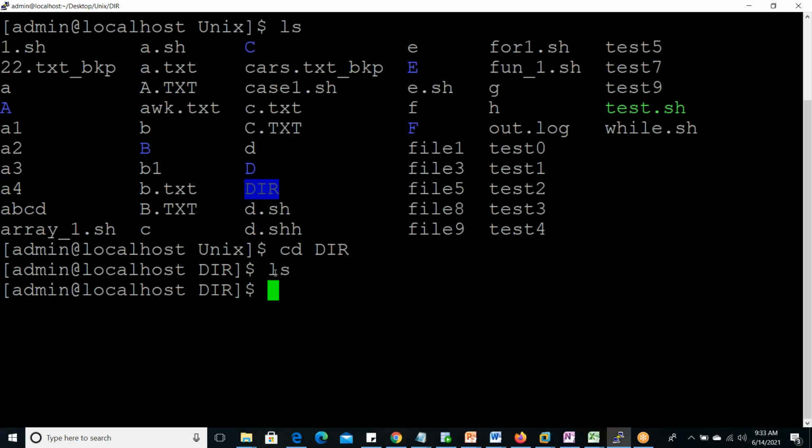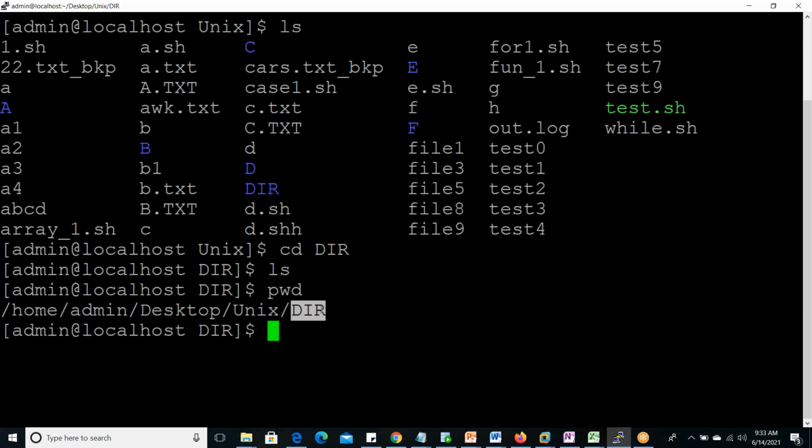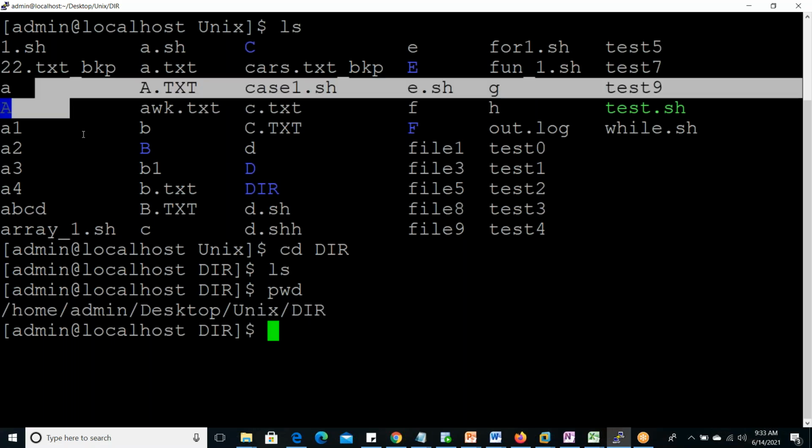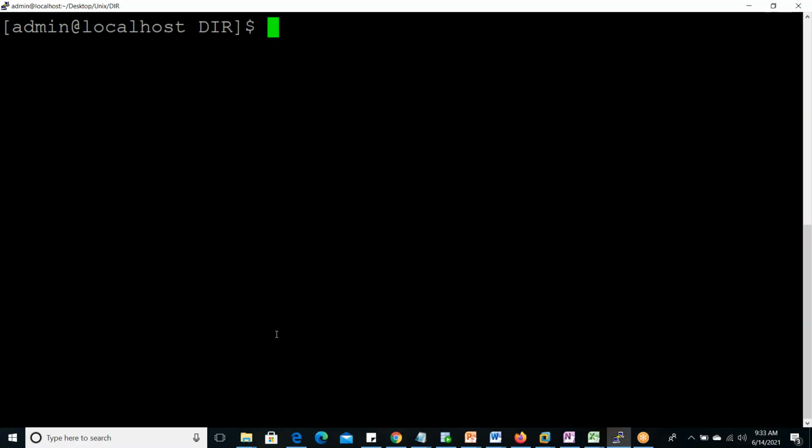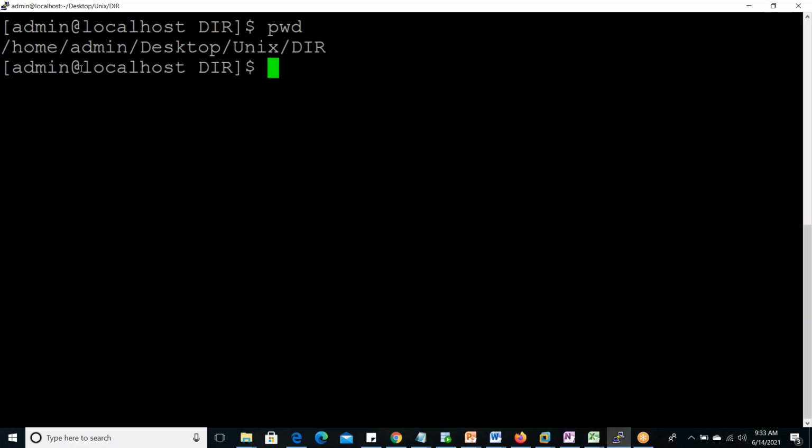We are available here in this dir directory. Here so many files are there, you may get confused, so freshly we can create in this path: home, admin, desktop, Unix, dir. Under that nothing is present, this directory is purely empty.